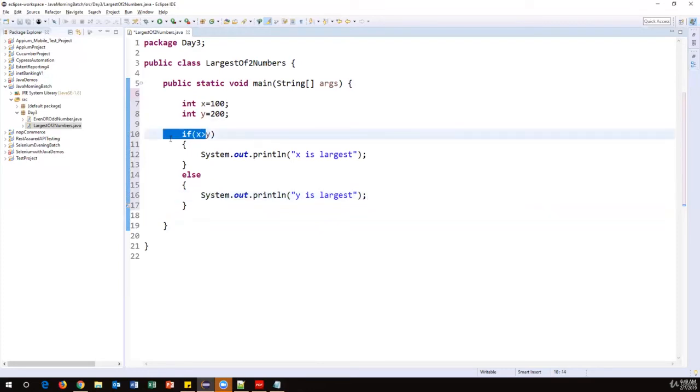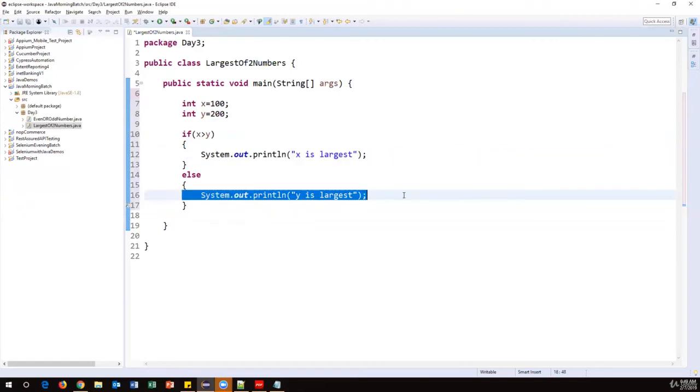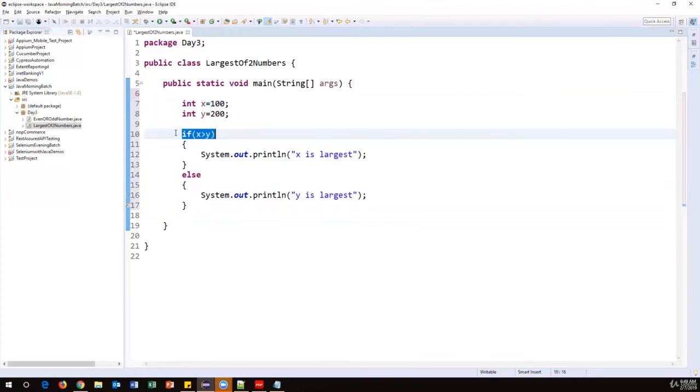And if the condition is true, x is largest. If the condition is false, the else block will execute and it says y is largest. Now I say x is 100, y is 200. So as per my values, the condition becomes false. So it should say y is largest because y is 200.